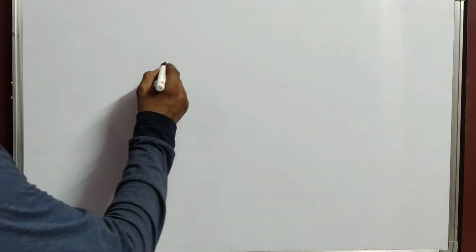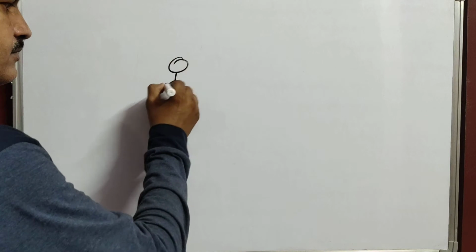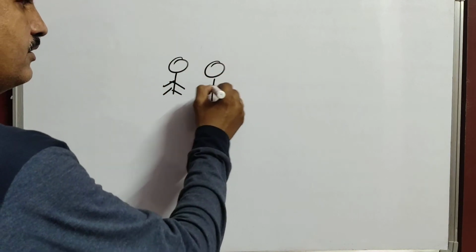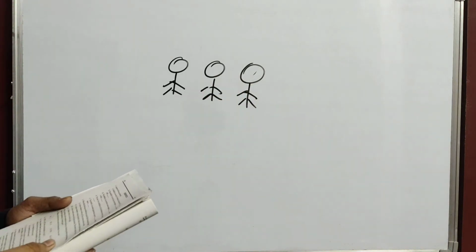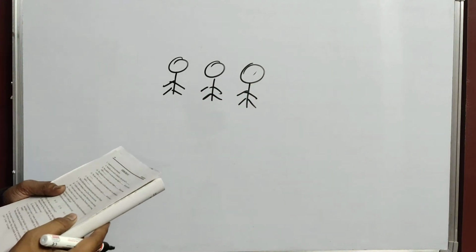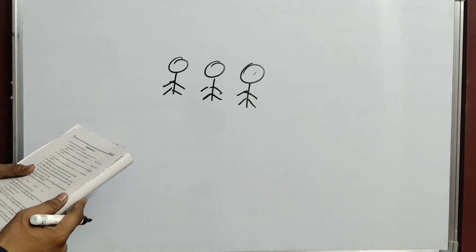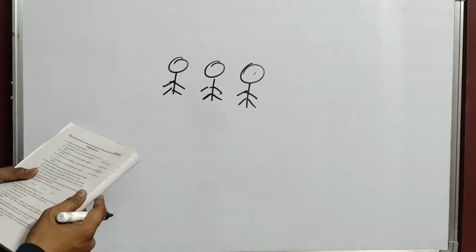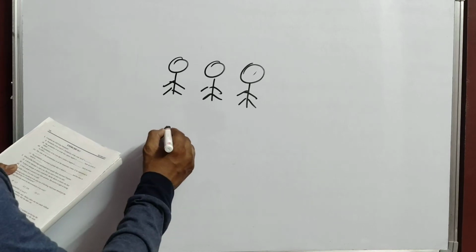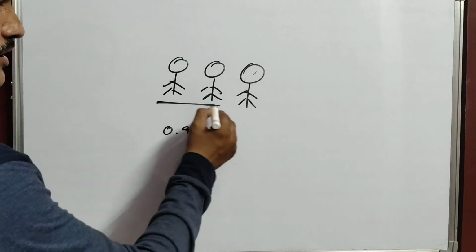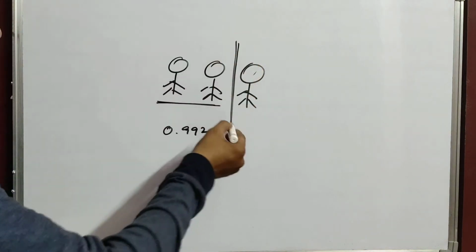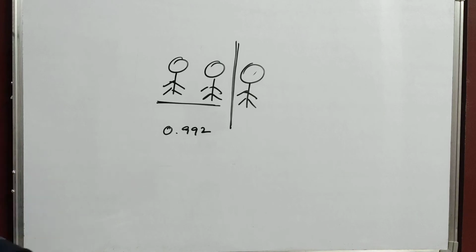It is given that in a group of 3 students, the probability of 2 students not having the same birthday is 0.992. The question is given very cleverly.